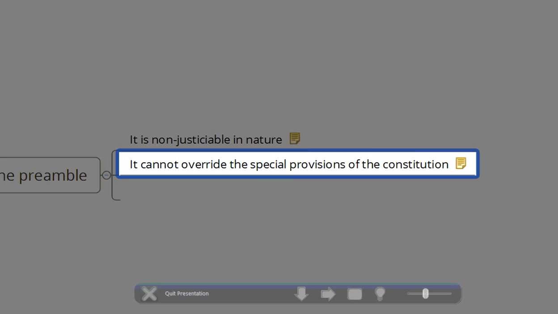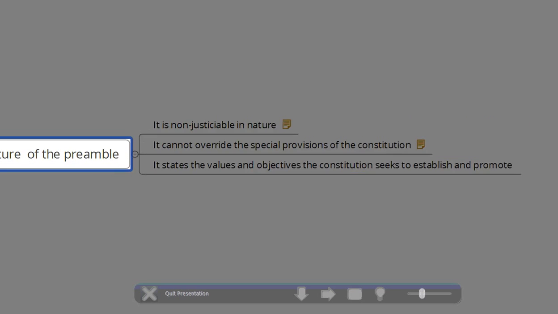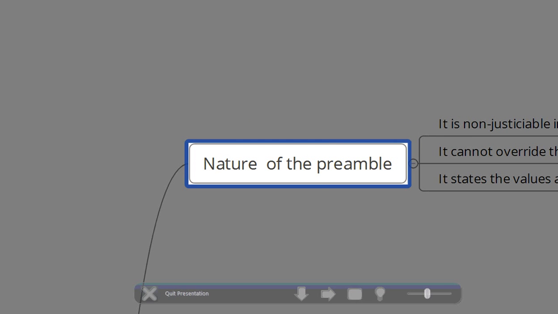And also, the preamble states the values and the objectives of the constitution, which it wants to establish as well as to promote among our citizens. So that's the nature of the preamble.